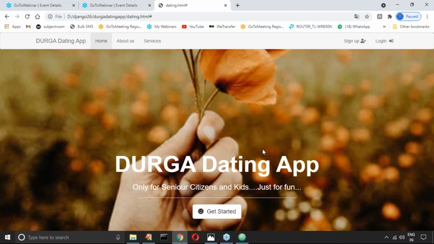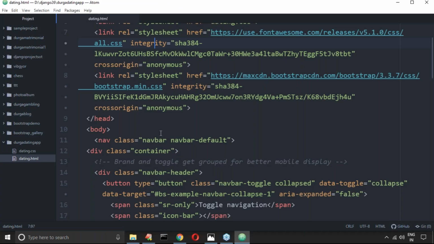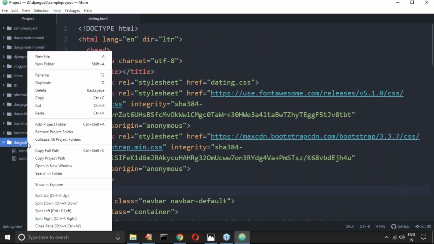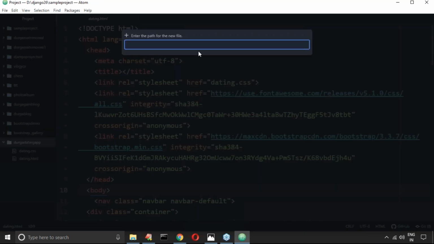Okay, so this type of thing I want to develop. How can we do that, sir? Can we go from scratch? If we develop two or three like this, then nothing will be left, sir. Okay, let me take a new file, dating1.html.